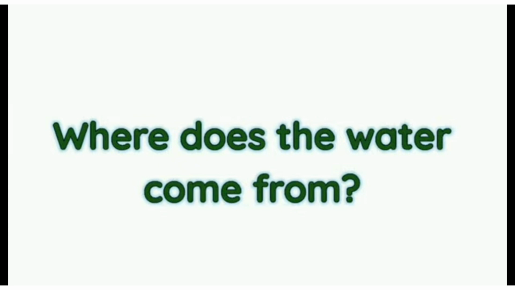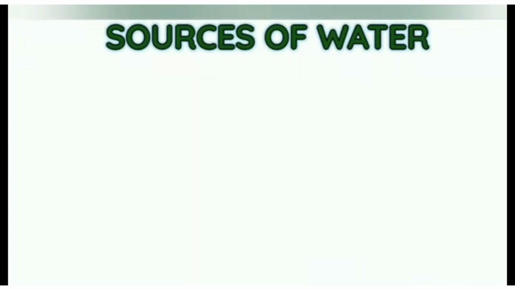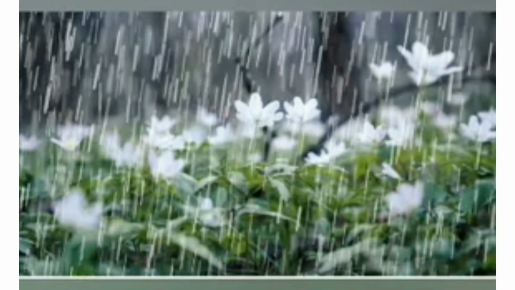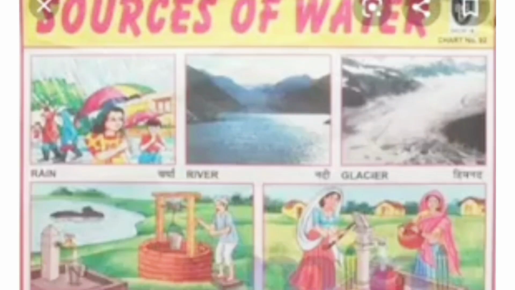Where does the water come from? Do you know? The source of water, where the water comes from, is the rain. Rain is the main source of water. The new chapter is water. Children, where are we getting this water from? Yes, the main source of water is rain.